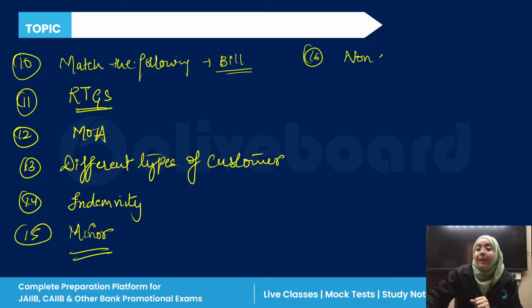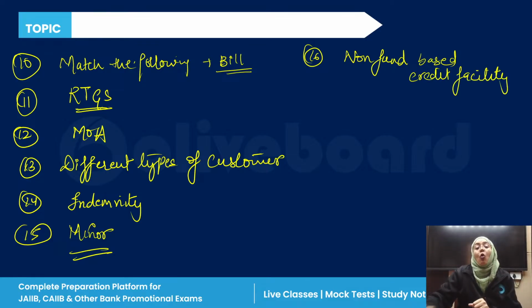Then non-fund based credit facility. Now non-fund based credit facility, if you all remember, is where there is no direct flow of cash from the bank to the customer. Instead of a direct flow of cash, either the letter of credit or bank guarantee is issued. That is actually considered as non-fund based credit facility. If you all remember, I have taken all these in your final marathon. These are some of the things which are very important for your examination.